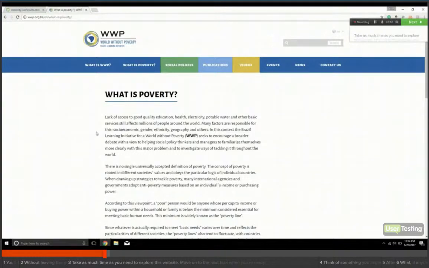Lack of access to good quality education, health, electricity, potable water, and other basic services still affects millions of people around the world. Many factors are responsible for this: socioeconomic, gender, ethnicity, geography, and others. In this context, the Brazilian Learning Initiative for a World Without Poverty, WWP, seeks to encourage a broader debate with a view to help social policy thinkers and managers to familiarize themselves more clearly with this major problem and to investigate ways of tackling it throughout the world. There's no single universally accepted definition of poverty.